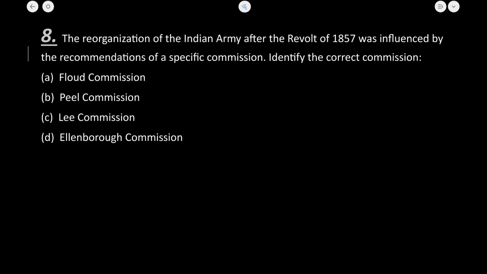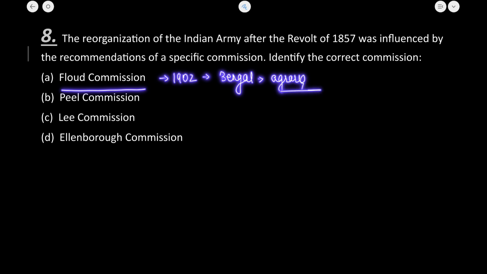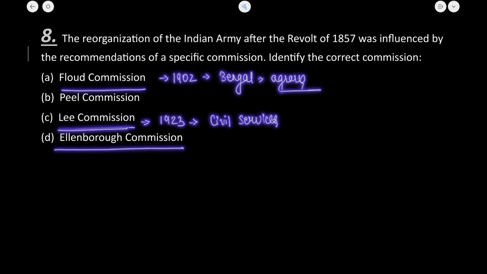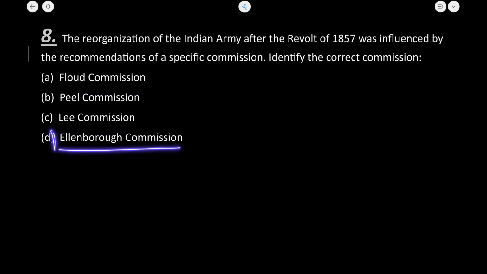Okay, if I talk about the Flood Commission, it was appointed in the year 1902, and this commission was appointed in Bengal to deal with the agrarian reforms. ठीक है. If I talk about the Lee Commission, it was established in the year 1923. Okay, and this commission was regarding the reforms in the civil services. Next is Ellenborough Committee. Now Ellenborough Commission जैसा कुछ भी नहीं था.